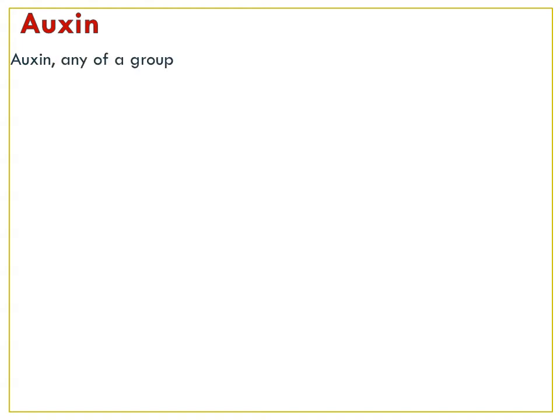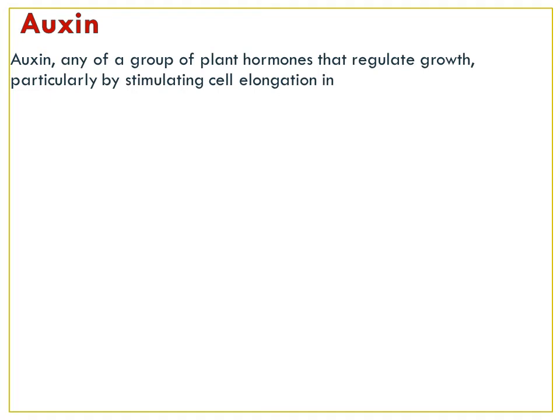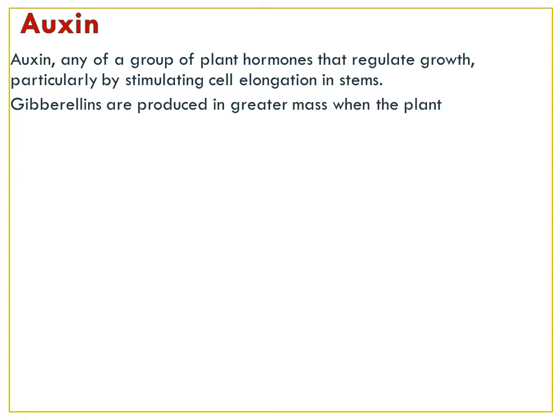Understood? The three hormones we have seen today: auxin, gibberellin, and cytokinin. These are hormones, and what are their functions in the plant?